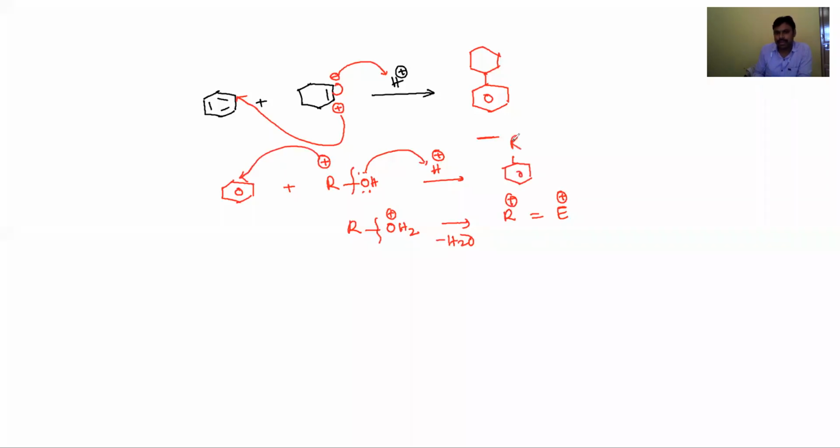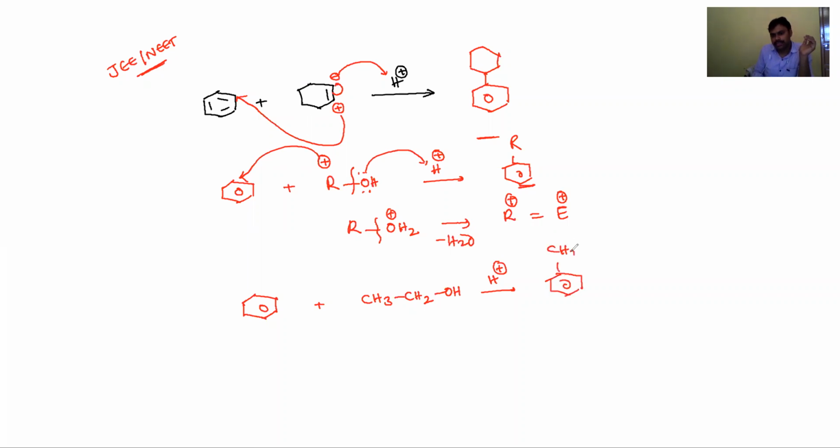Okay, students, alkyl benzene. So these alkyl benzenes we are preparing by other methods, meaning benzene reacts with alkenes as well as alcohols in acidic medium. You have to remember these are very, very important for NEET and JEE examinations. For example, one more: benzene reacts with ethyl alcohol, CH3CH2OH, in acidic medium, to produce ethyl benzene.